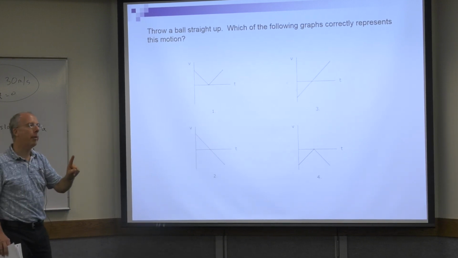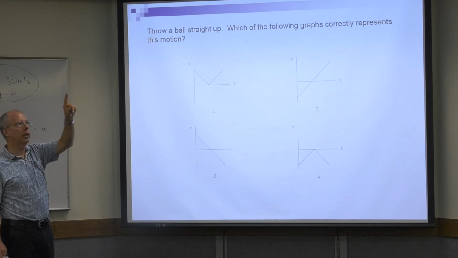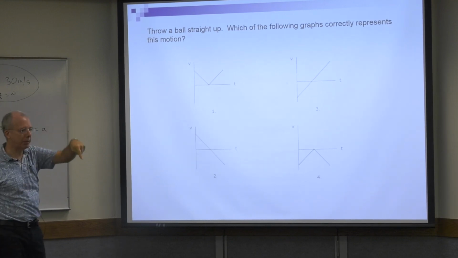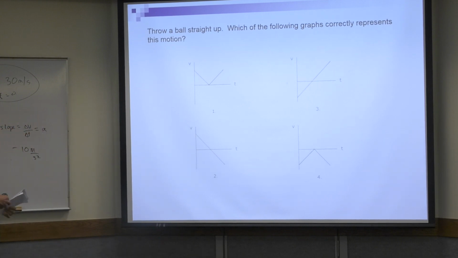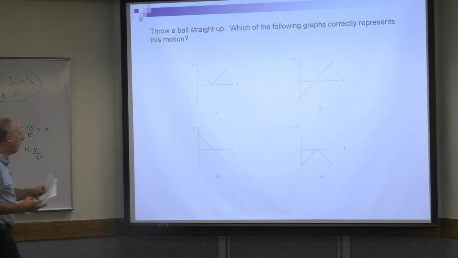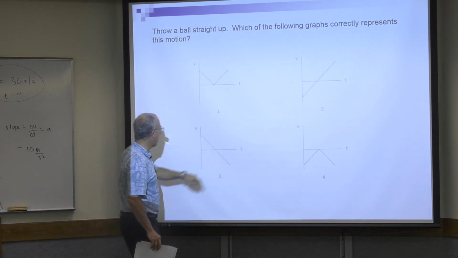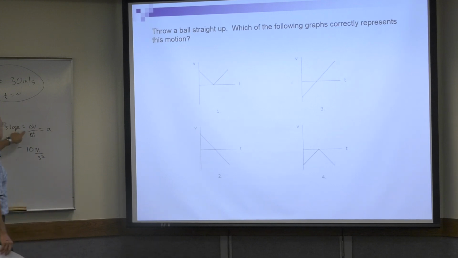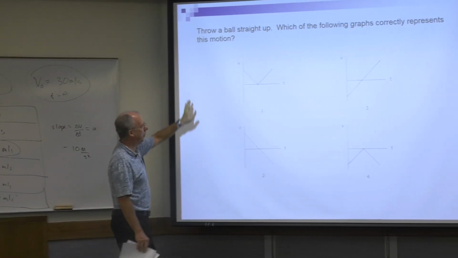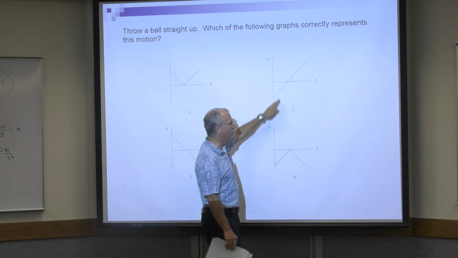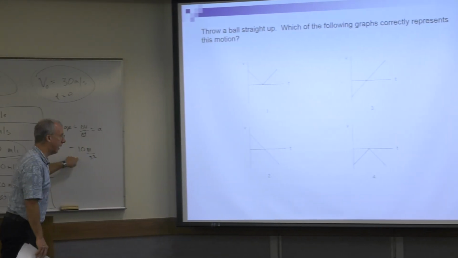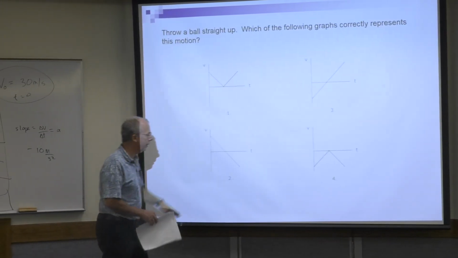You throw something up, it gets slower, slower, slower, correct? Then it stops, and then it goes faster, faster, faster. This is in the positive direction. This is in the negative direction. So which one is it? And again, wait a second. What's the slope of a velocity versus time graph? The slope of velocity versus time is acceleration. Acceleration due to gravity is constant, right? So this can't be it. That's not a constant slope. That's a positive slope. That's wrong because it's negative 10 meters per second squared. So this is the one.